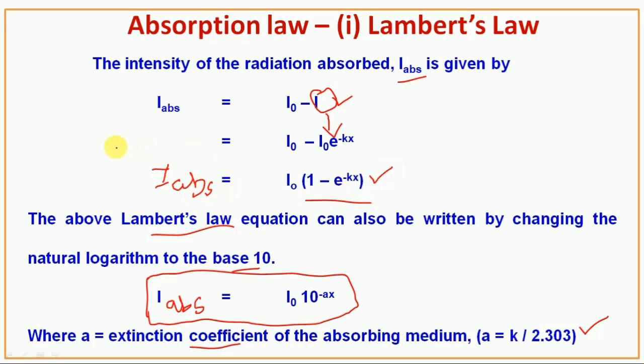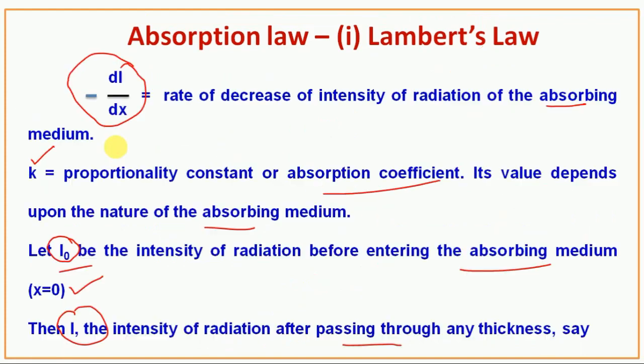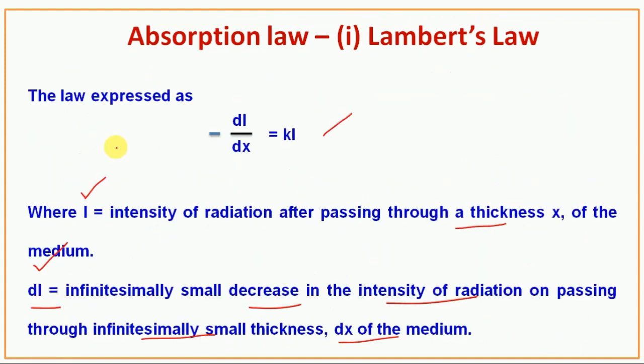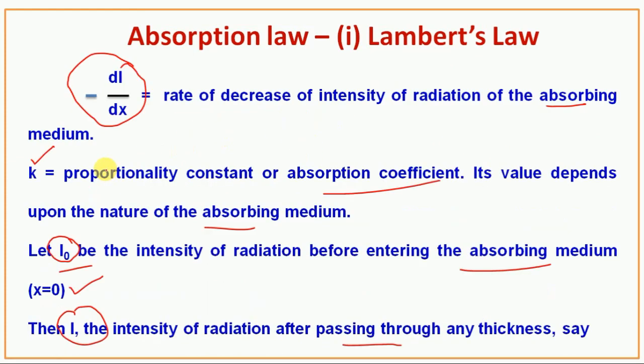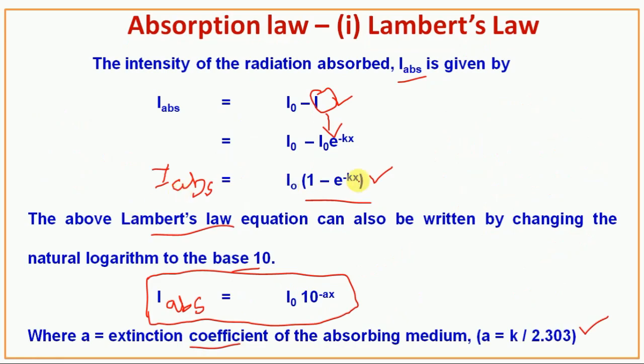From the exam point of view, in objective questions, sometimes they will ask for this equation, sometimes they will ask what I is equal to, or this one or that one. So you have to remember these equations in Lambert's law.